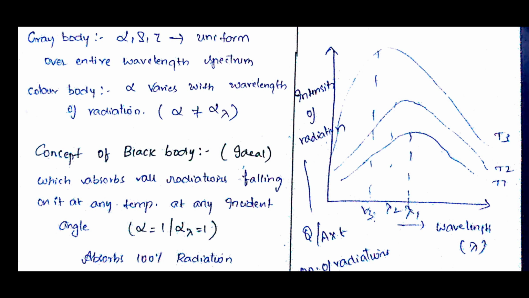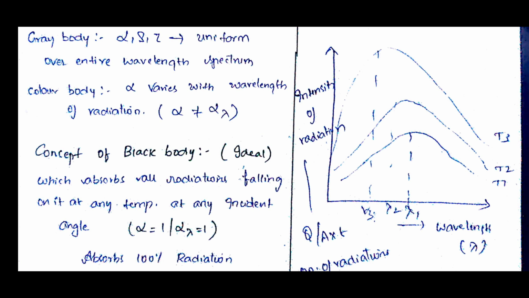As we said, it is an ideal concept. So, in the radiation concept, we will take the black body as an ideal thing. Like with engines, we have learned so many cycles like Otto cycle, Diesel cycle, Dual cycle, Stirling cycle, Atkinson.